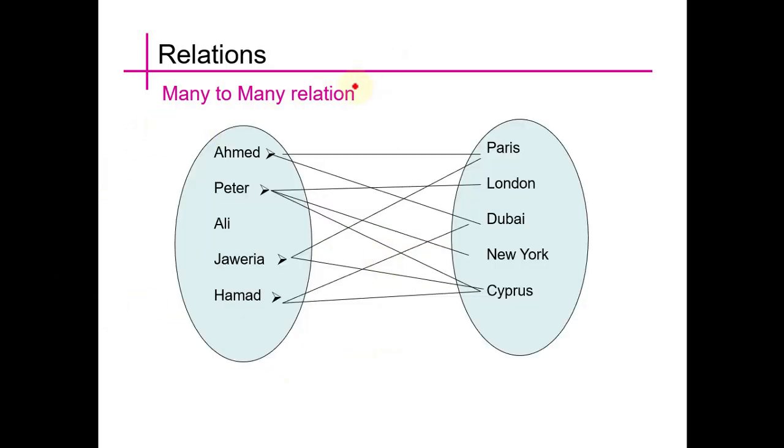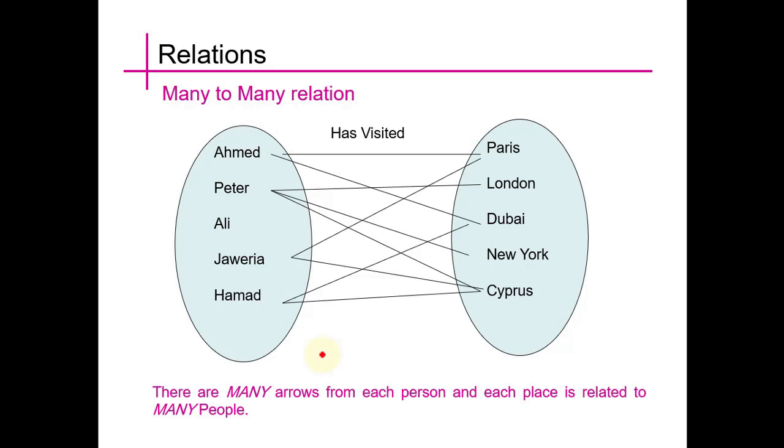And we see here the diagram of the above relation, and we see that Ahmad visited Paris and Ahmad also visited Dubai. So that's how many-to-many relation works. Just like Peter has visited London, New York and Cyprus. And we see here that there are many arrows from one person to the cities. So this is known as many-to-many relation.